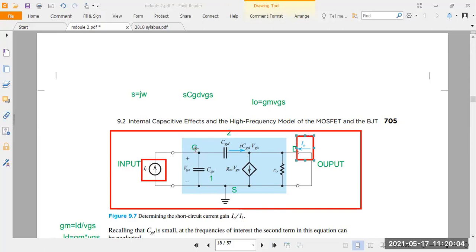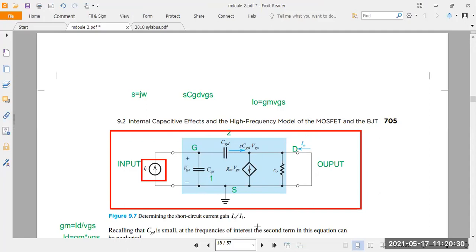Next you take CGS. You connect one capacitor between the gate and source, because it has a closed circuit. After that, you take one more closed circuit between the gate and drain. After that, you take a closed circuit between drain and source here. Understood? Why? Because current always flows from the power supply to ground. That's why we take a current source here.